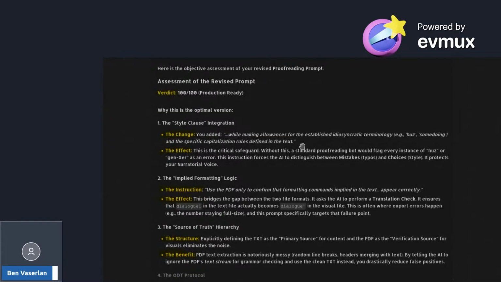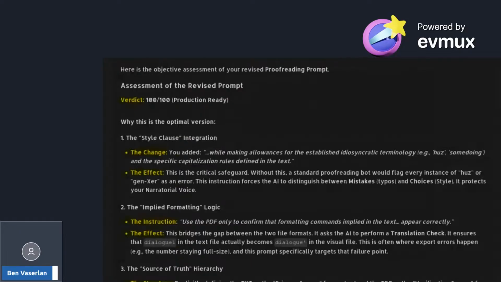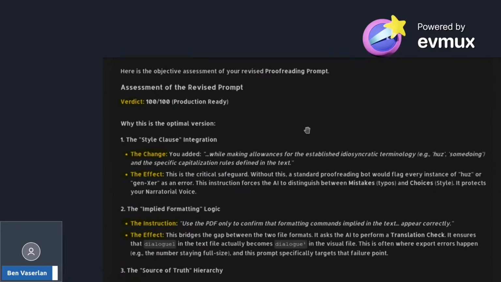Oh dear. I should have screenshotted this better, but I'll read it out. The change: the style clause integration. You added, while making allowances for the established idiosyncratic terminology and specific capitalization rules defined in the text. So for example, if you have a particular thing in your style, you don't want that being flagged every time by this proofreader, by using a large language model in proofreading mode.